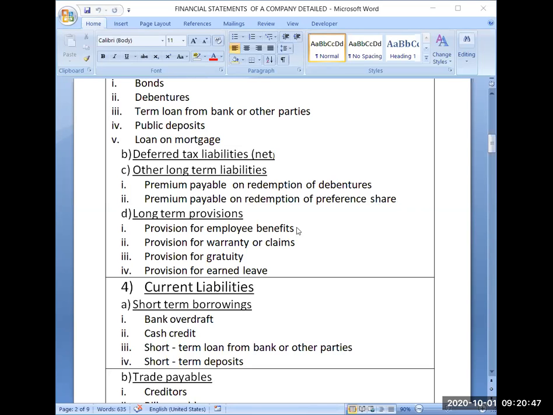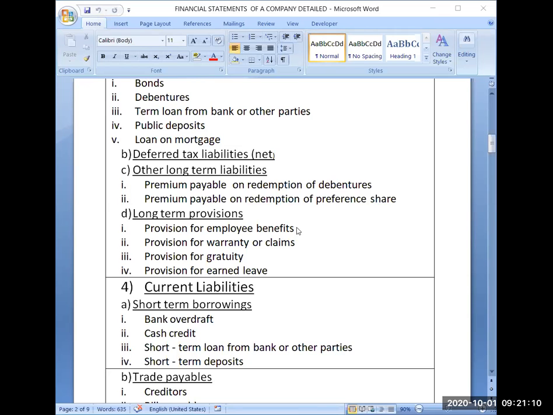And the name of the liability was premium on redemption. So at that time I also told you that it is a liability for you because you will be paying that premium after the expiry of the tenure, when the debentures will be due to redeem. At that time this amount will be payable. That's why it is your liability.